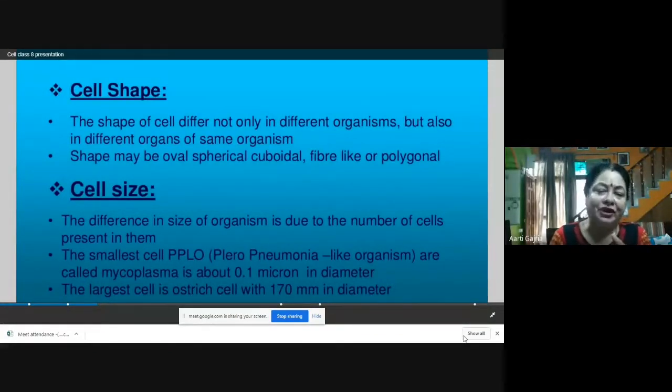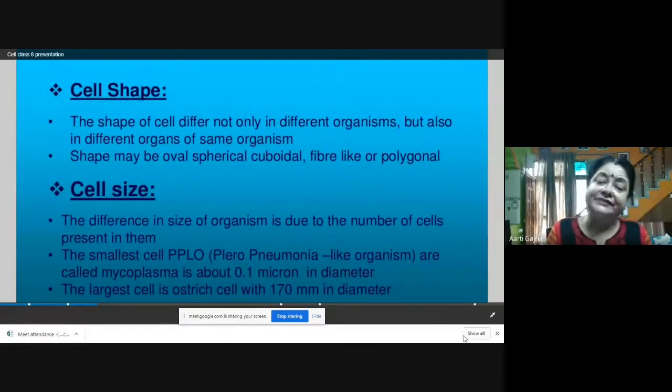Pleuropneumonia-like organism, and they are called mycoplasma. Mycoplasma have the smallest cell, and the size is about 0.1 micron in diameter. So the smallest cell is called mycoplasma, PPLO, and it is about 0.1 micron, not exactly.